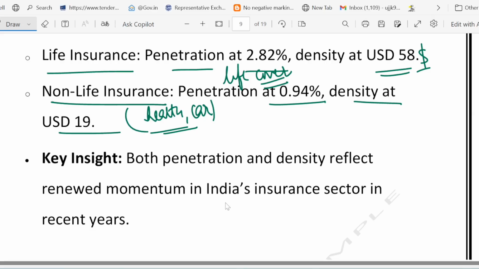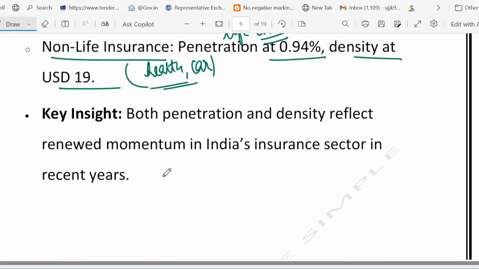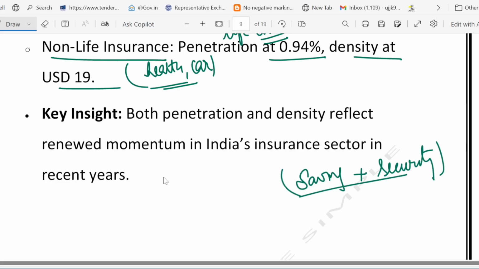So the key insight is that India focuses more on life insurance. You can clearly see life insurance penetration is quite high, density is quite high. Non-life insurance penetration is low and density is also low. So India is focused on saving and security. India focuses more on life insurance, which means saving plus security, then health and car insurance. That is the inference we can draw from this.